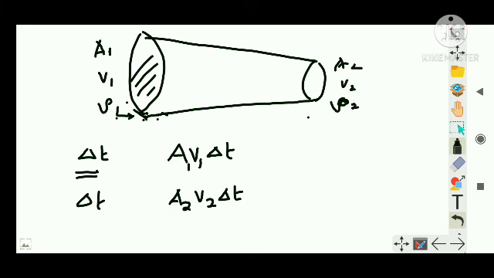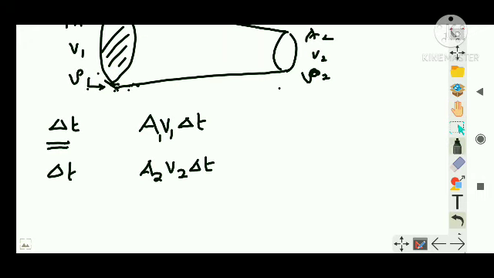Now, let us consider that the fluid is incompressible, that is, the volume of the fluid does not change with pressure. Similarly, it is the same liquid, so the densities are the same. In the first section, what can I write regarding the mass? Mass is equal to volume into density.